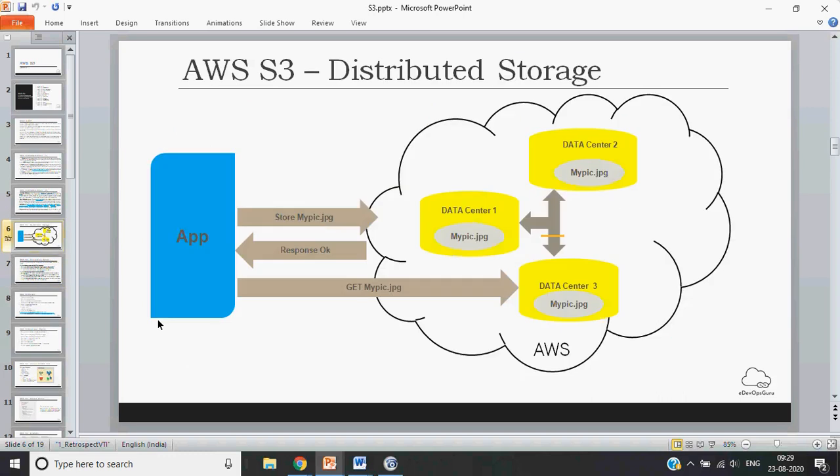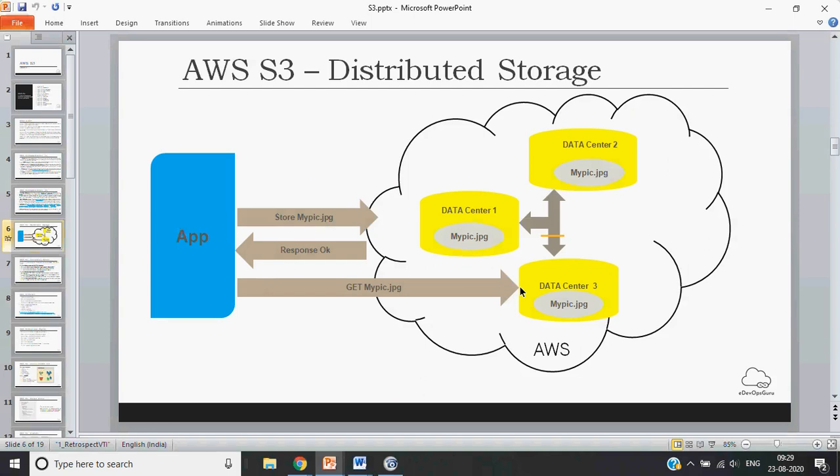Okay, so now let's come back to this picture and see, if I just delete this particular file. What the second consistency model says is, if I delete this object and try to get it before this delete is replicated to all the data centers on which this particular file was stored, you might still be able to get this particular file.